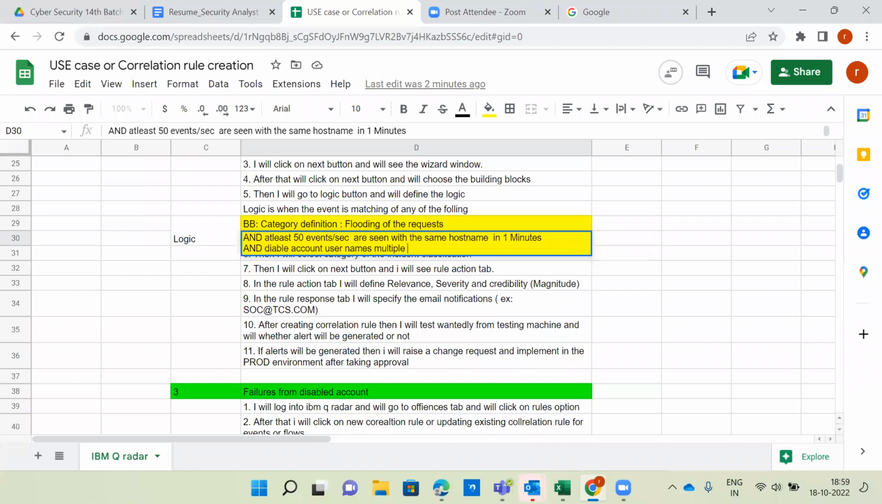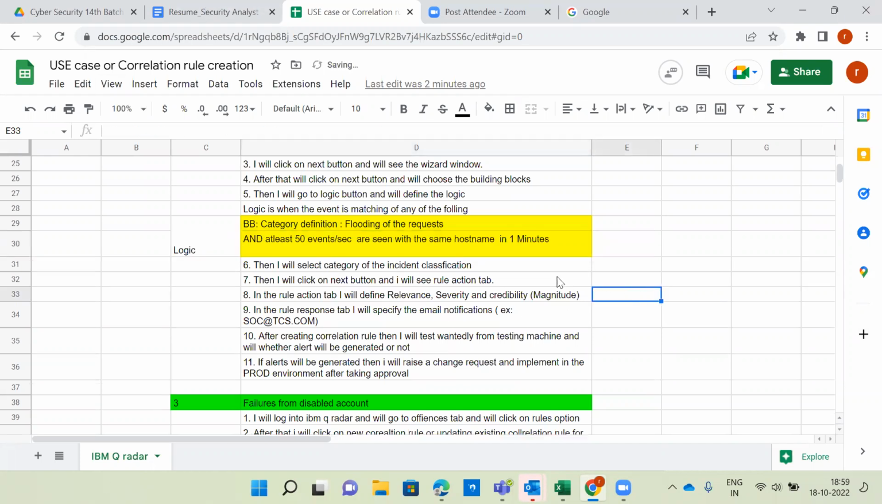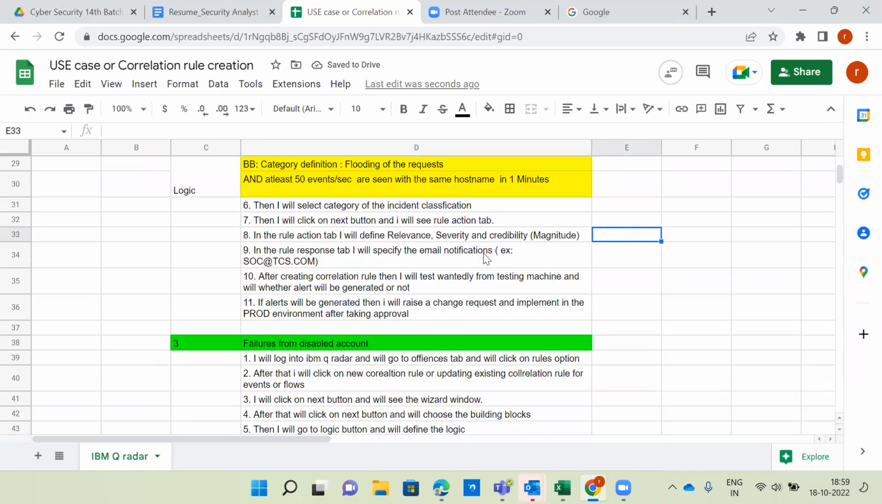Sir, you are writing in flooding request, you can write in the third one. Yeah, understood, I'm just giving an example. Clear, right? We have to provide multiple disabled account usernames. So don't think that only 2 we have to provide. We can put AND, we can even put OR, we can even put NOT also. Anything we can specify.